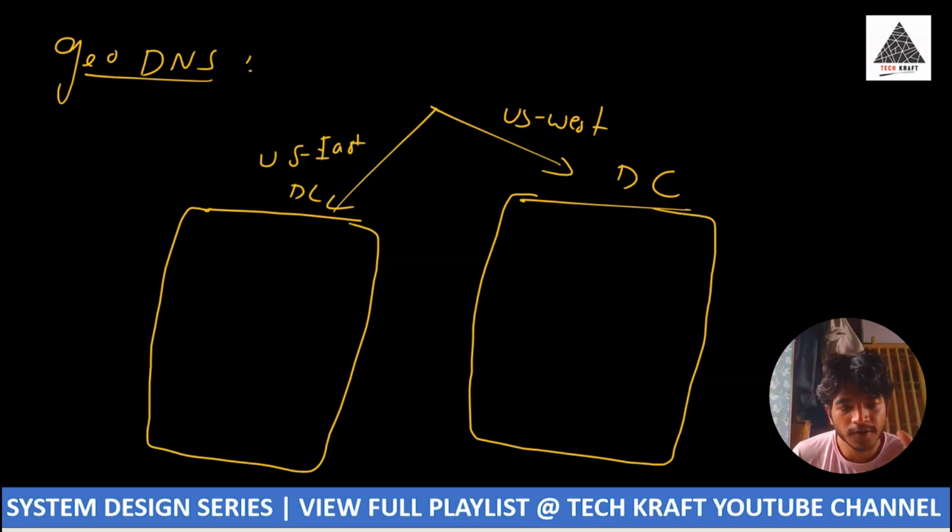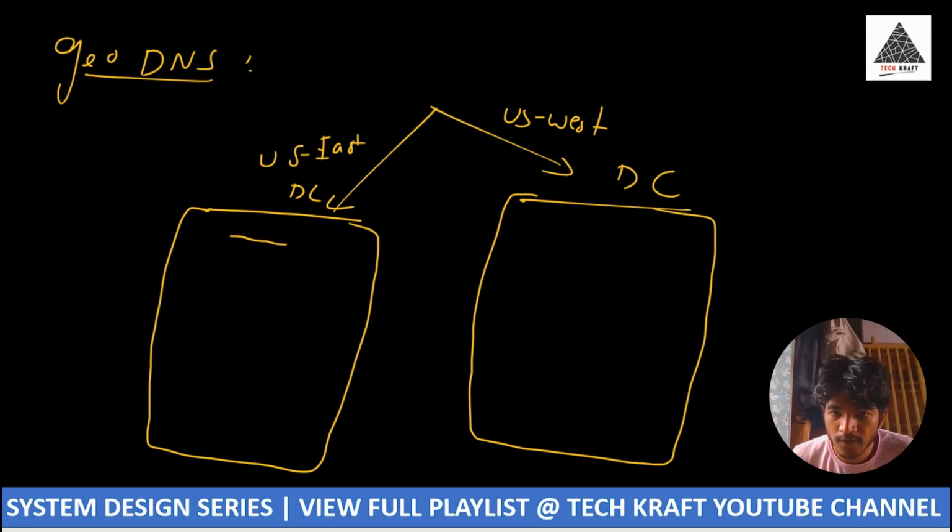See, whenever, let us say there is a company, and the company has some servers in US West and some servers in US East. Let us say a user from the US West region wants to access some service from that company. Because he is from the US West region, he gets the service from the US West servers. I will draw the complete diagram and explain once again.